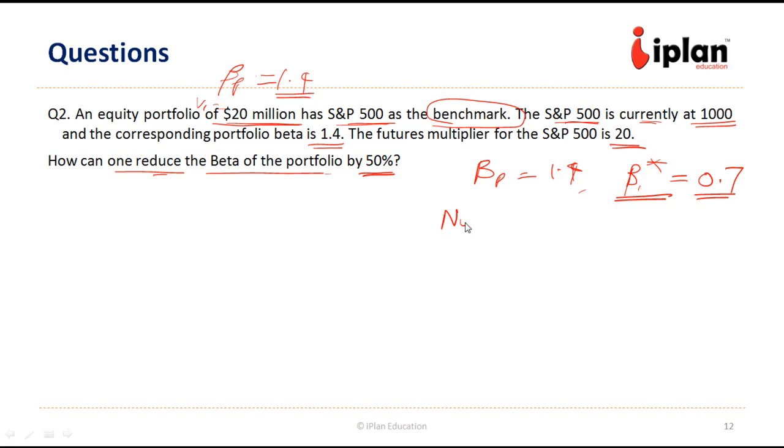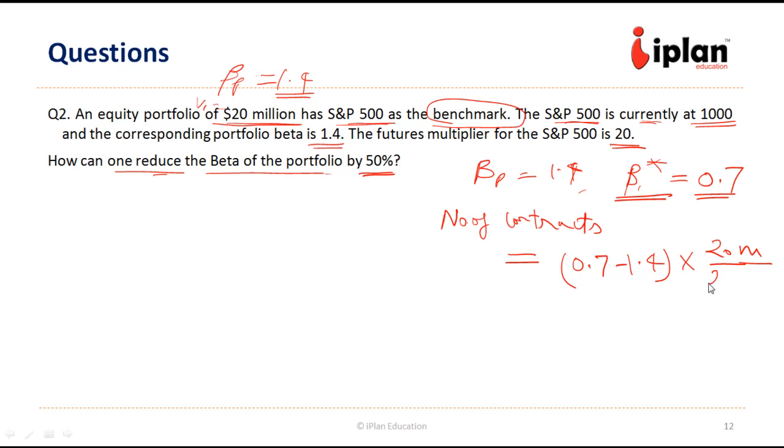So number of contracts which we want to buy or sell for S&P 500 will be given by beta of target 0.7 minus beta of the portfolio 1.4 into the value of our portfolio 20 million divided by the futures value.